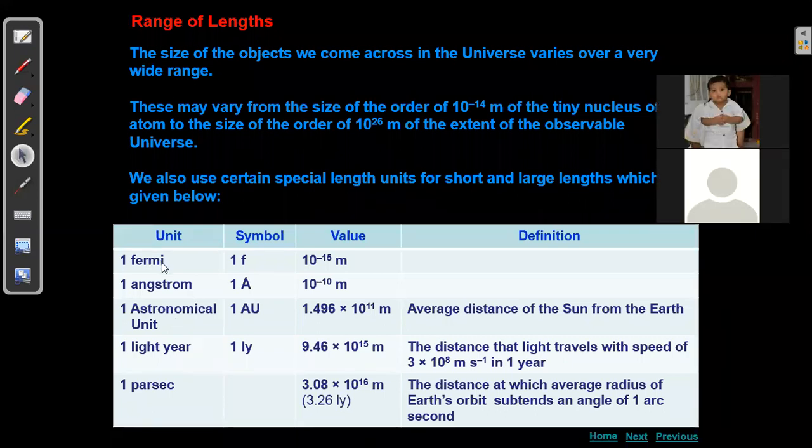So what is a Fermi? The smaller one. What is an angstrom? It is a little bigger than a Fermi. Here we come to know about the size of an atom. And next, bigger units: the astronomical unit is the biggest unit, bigger than that is the light year, and still bigger, if you want, the parsec. These are different units, smaller and larger values in the case of lengths. Okay, next, if we continue, I'm moving to the next slide. This is easy, I hope.